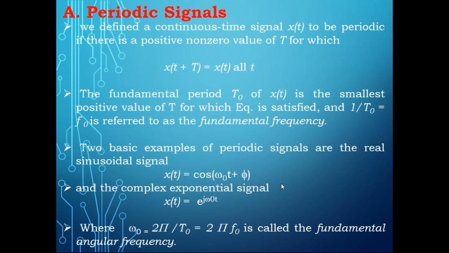One is the real form of representing, and another one is the complex form. So if it is real, I can use either sine or cos, like x of t equal to sin omega naught t plus phi or cos omega naught t plus phi. And if it is an exponential, I can write e power j omega naught t, or I can also write e power minus j omega naught t.